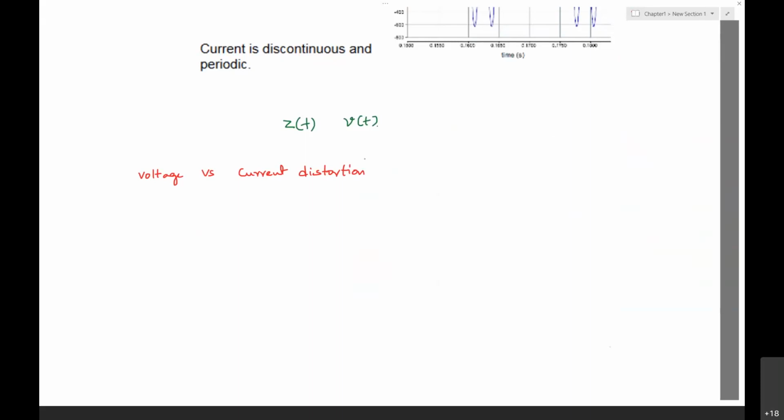So far we have seen that the harmonics are produced because of a nonlinear load. You might have also heard about the transformer. When you look at the magnetizing current of a transformer, the current is not a sinusoidal waveform. It does not have a linear relation with respect to the applied voltage.